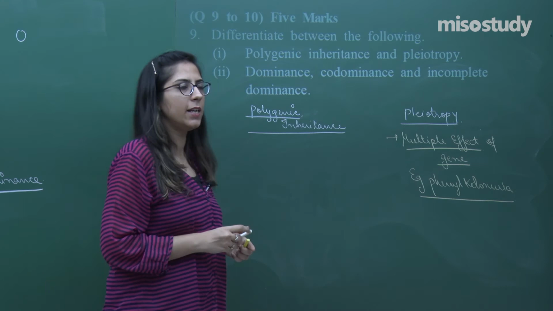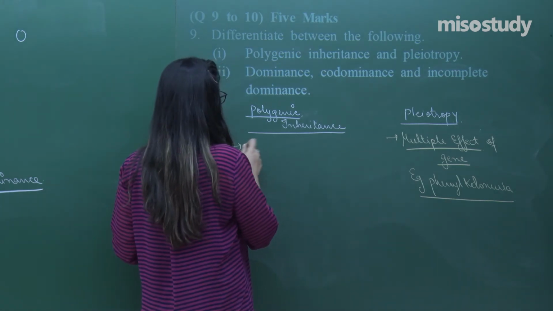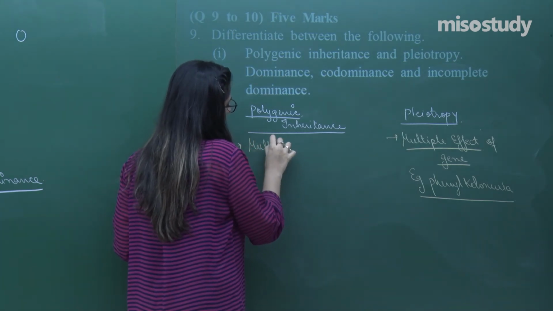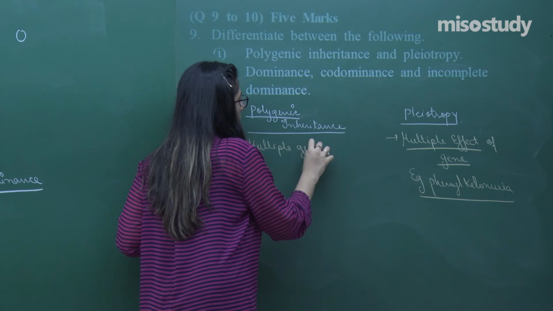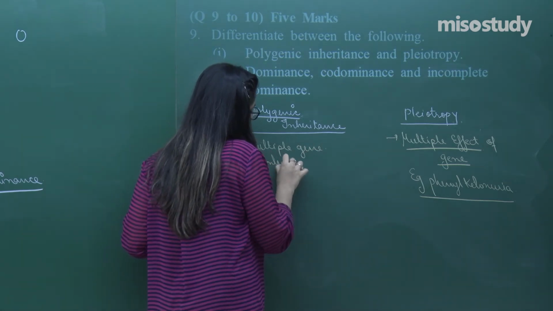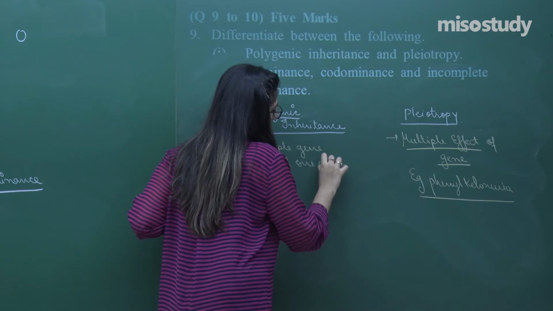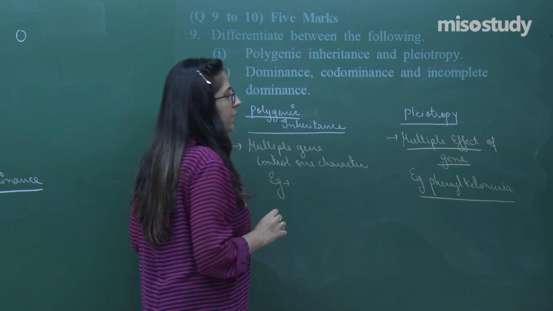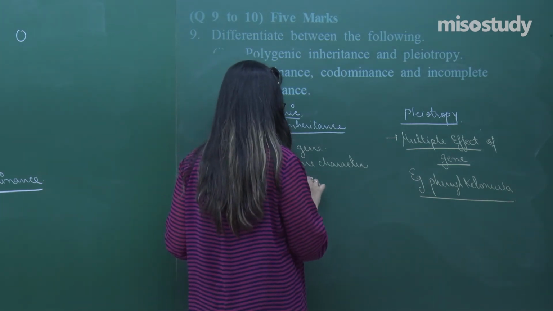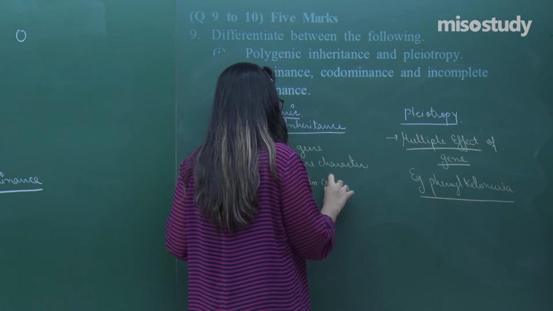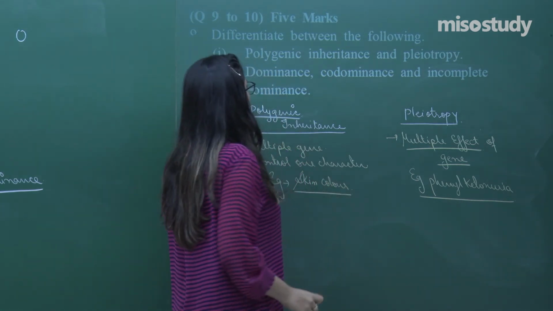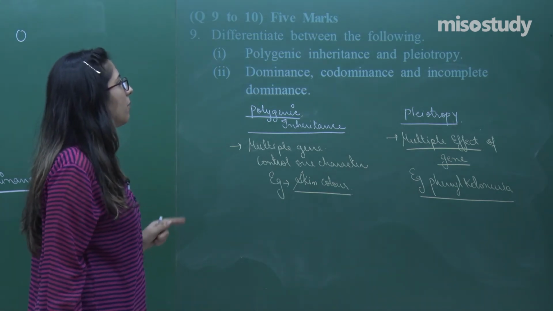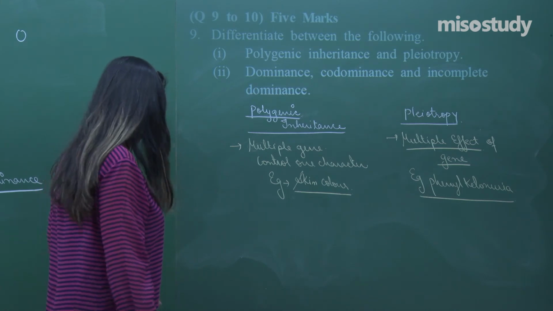Whereas a polygenic inheritance is that inheritance where multiple genes control one character. In this, we have an example of skin color. We have already studied skin color. This is the first part, polygenic inheritance and pleiotropy. Let's discuss dominance, codominance and incomplete dominance.